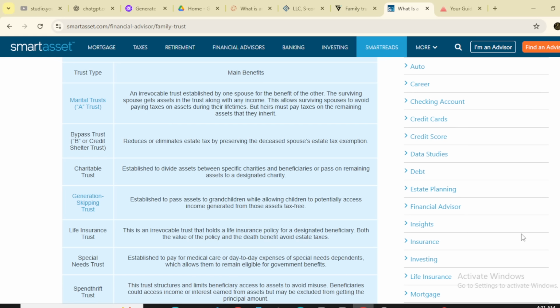The second one is the bypass trust, or credit shelter trust, which reduces or eliminates estate tax by preserving the deceased spouse's estate tax exemption.